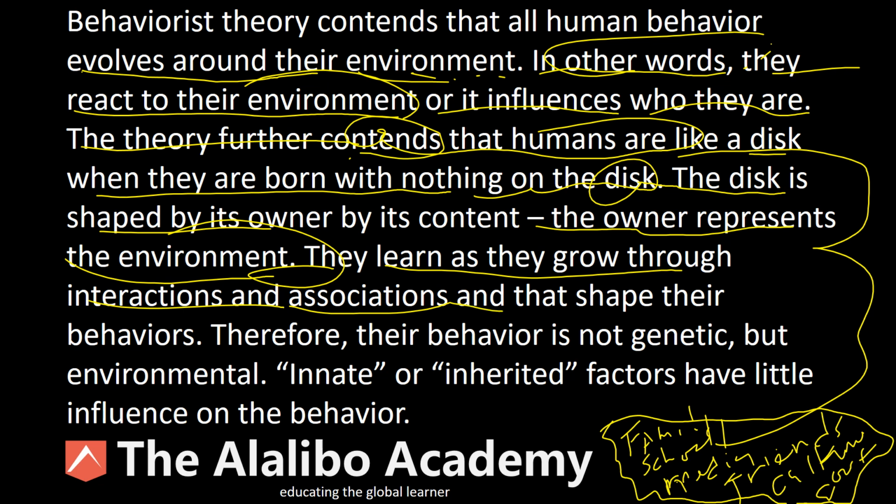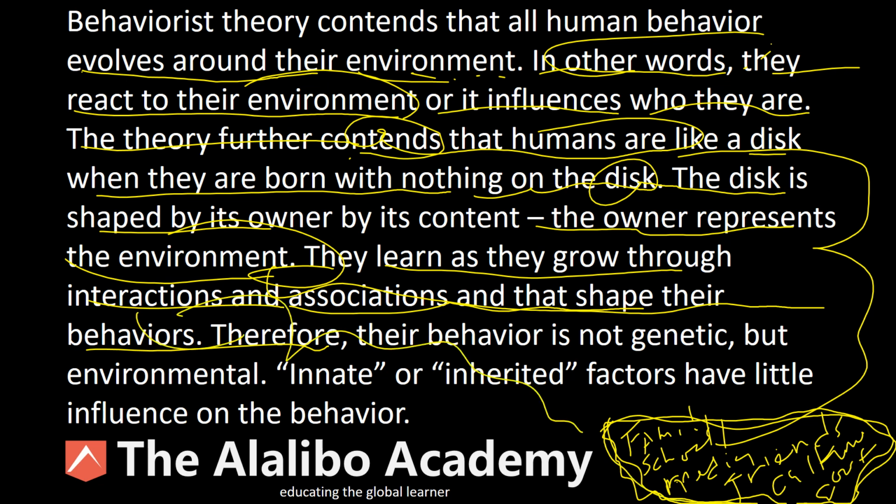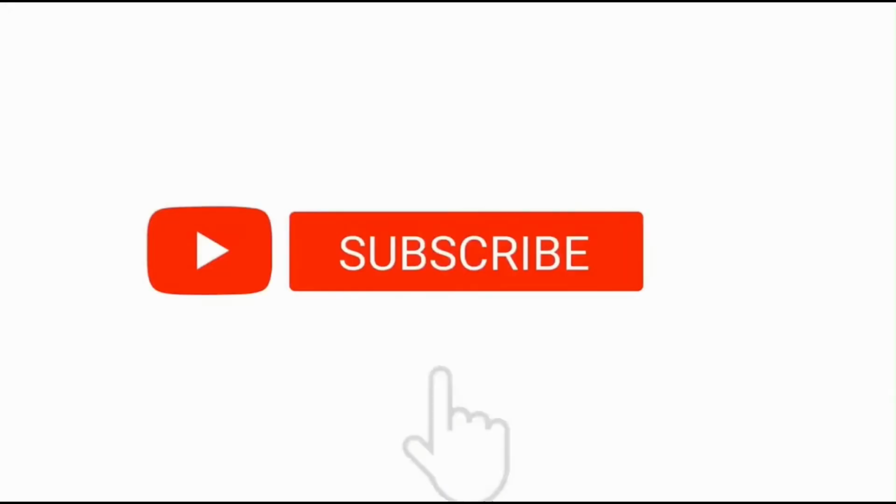They learn as they grow, right? So humans learn as they grow through interactions and associations. And again, those interactions are shaped by the elements of society, right? By associations, we can link this to this. Interactions, we can link this to this as well, right? So they go through interactions and associations that shape their behaviors. Therefore, their behavior is not genetic.